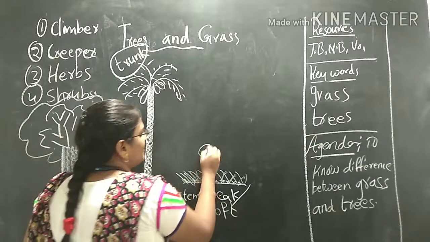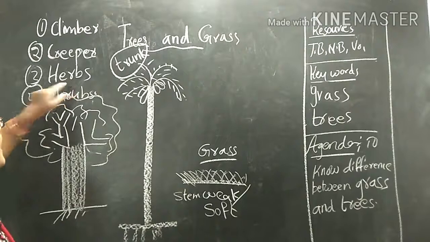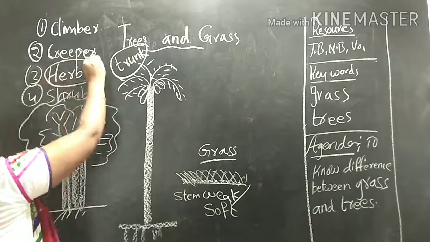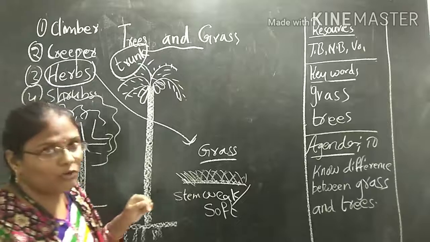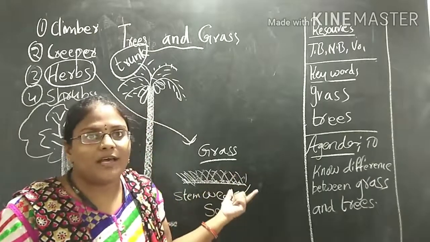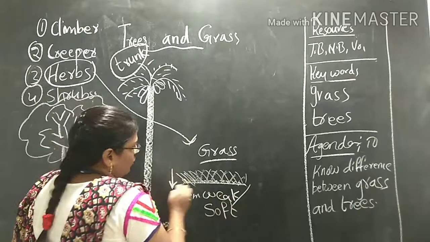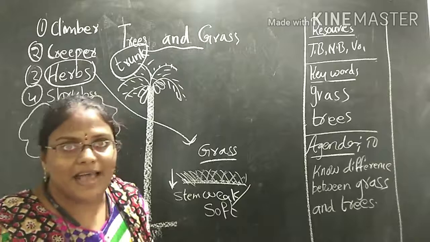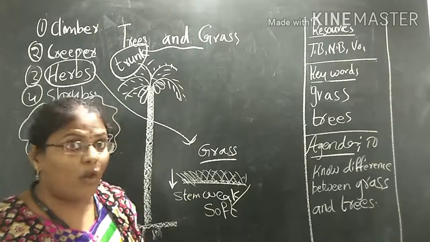Sometimes grass may look like herbs also. When we studied in the herbs class, herbs are also very close to the ground. Isn't it, children? Grass is also near the ground, the surface very close to the ground. But among grasses we can see some grass plants that are somewhat long.